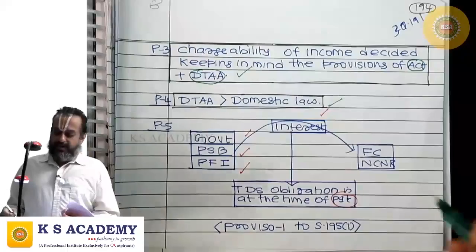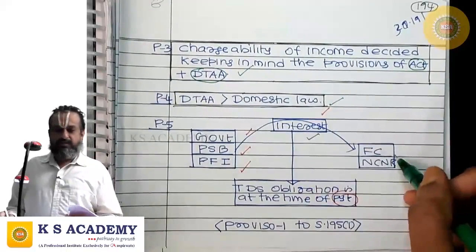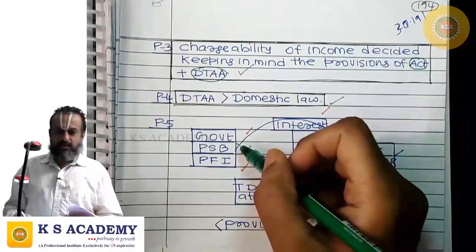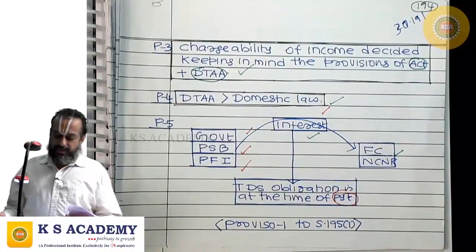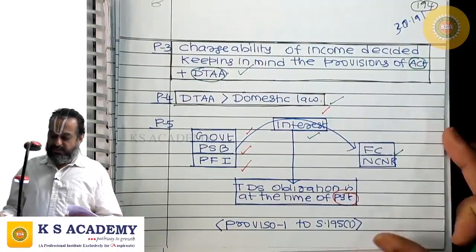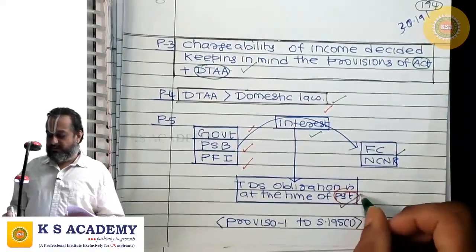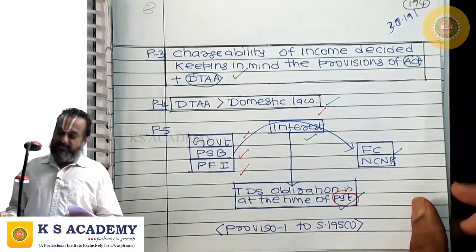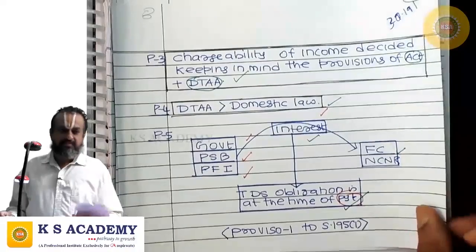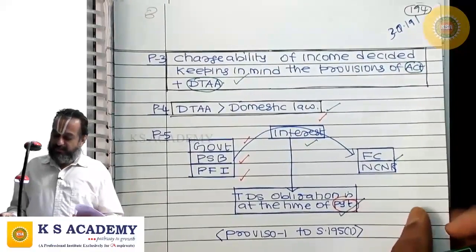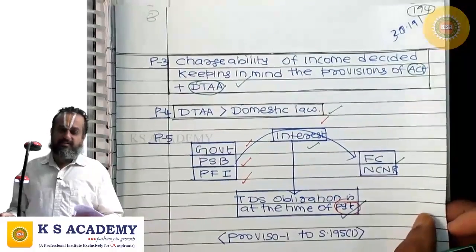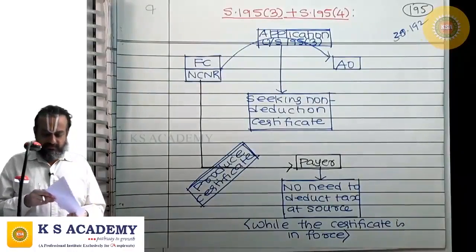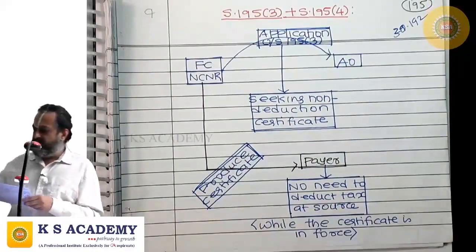Next, where the payment is interest and it is paid to a foreign company or a non-corporate non-resident, and the payer is government or a public sector bank or a public financial institution, then tax shall be deducted at source only at the time of payment. So where the payer is government or a public sector bank or a public financial institution, and the payment is interest and the payee is a foreign company or a non-corporate non-resident, the TDS obligation arises only at the time of making payment. Fine. That you need to understand.